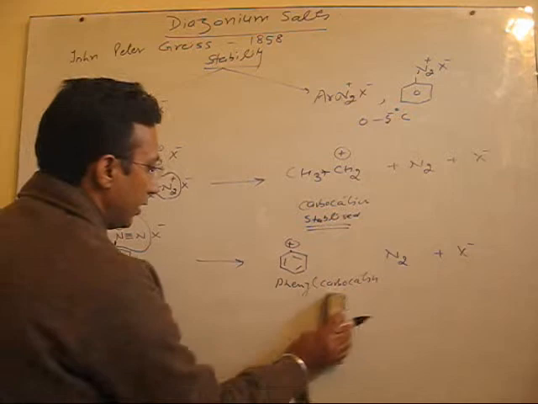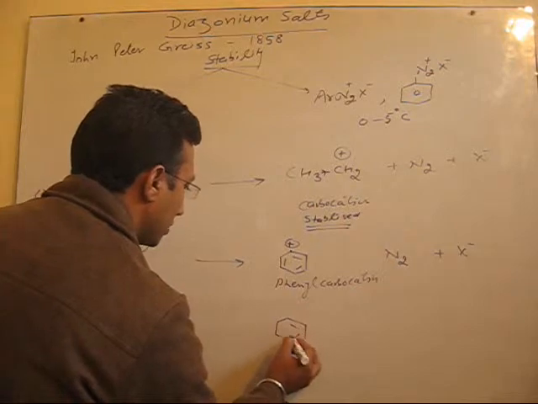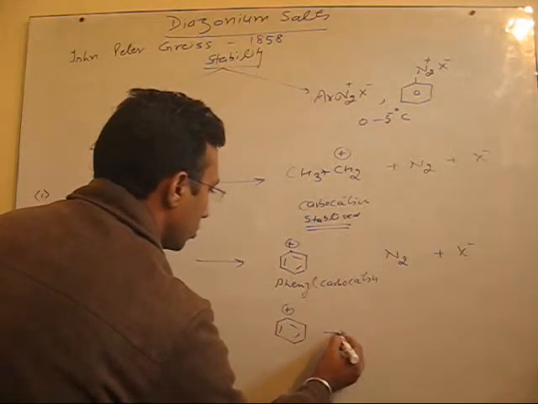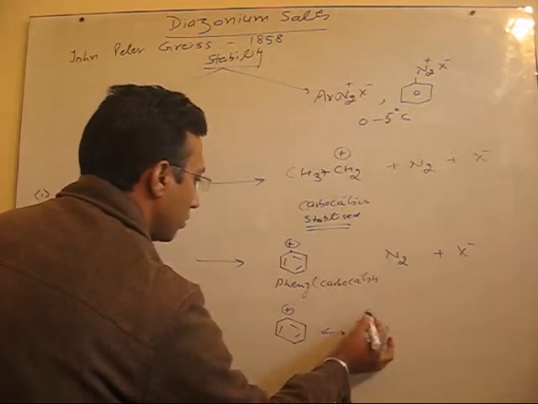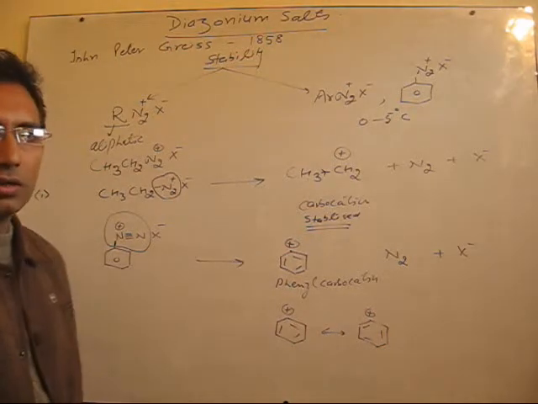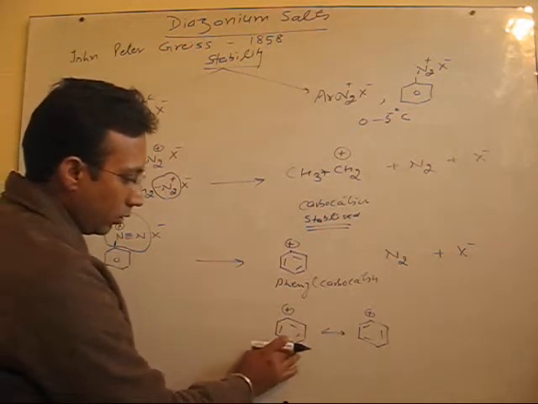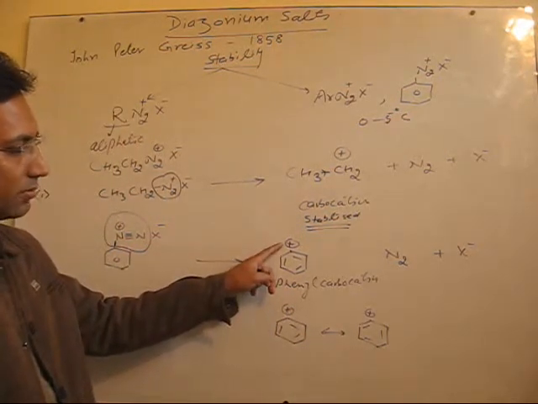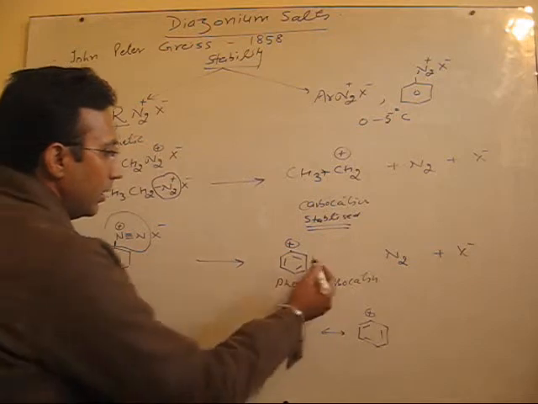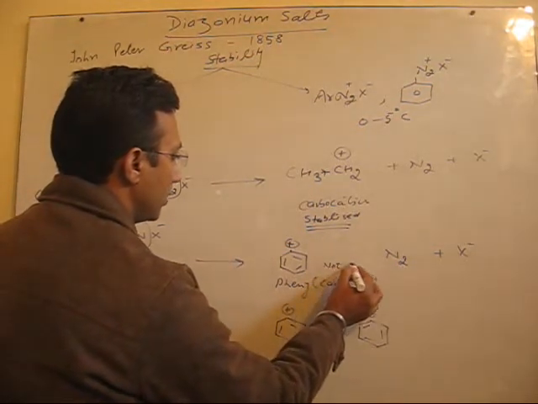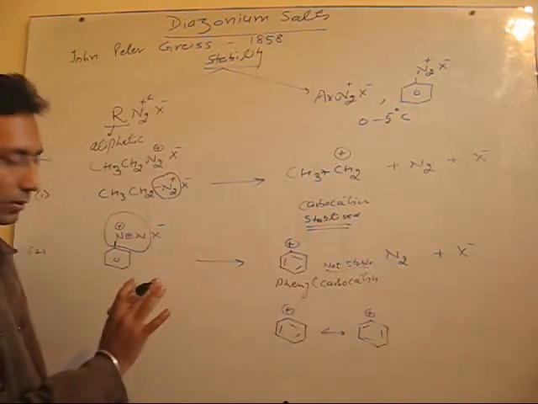But in case of the phenyl carbocation, the only structures possible are the Kekulé structures. Otherwise there is no scope of shifting the electrons in this case. You see in both the Kekulé structures, the positive charge is not delocalized, because only the pi electrons are involved. So as a result, the positive charge is not delocalized. So this is one reason that this is not stable. If this is not stable, that means this will not be formed easily. This shows that